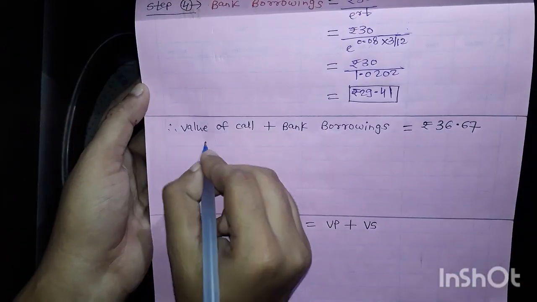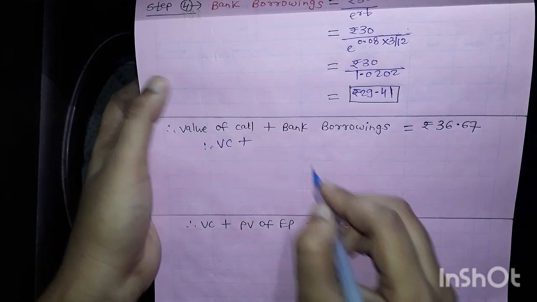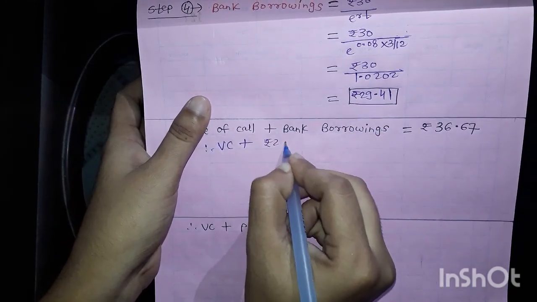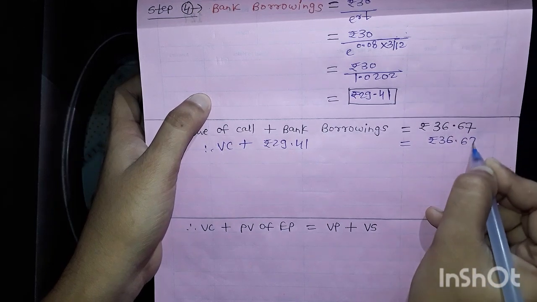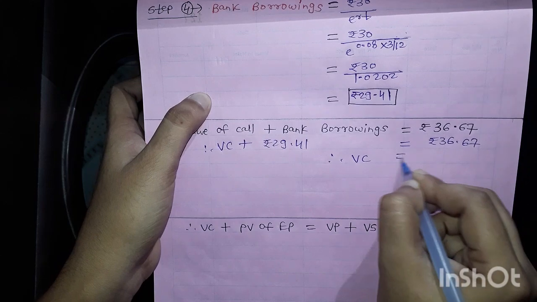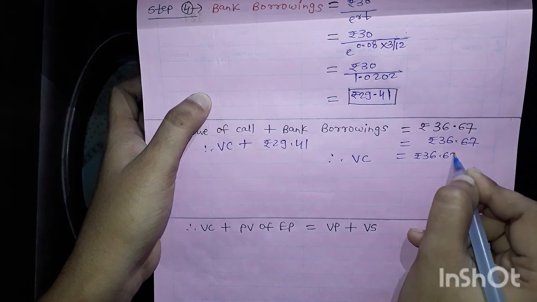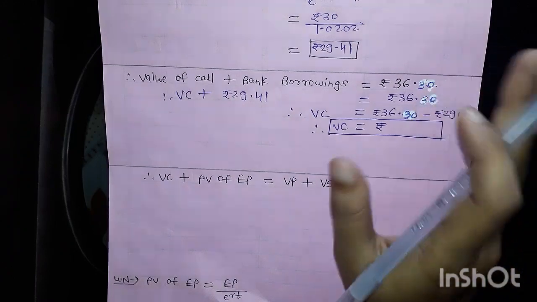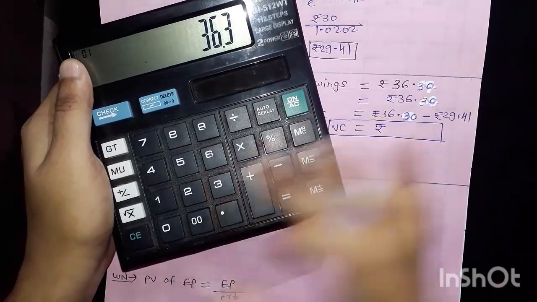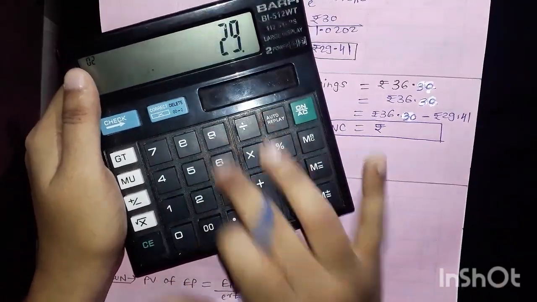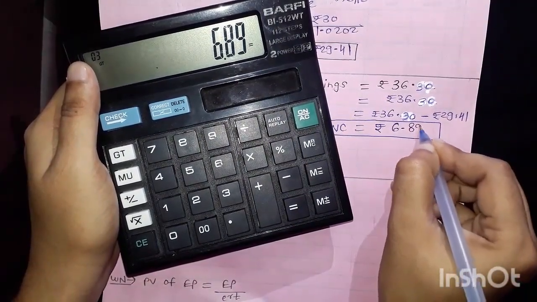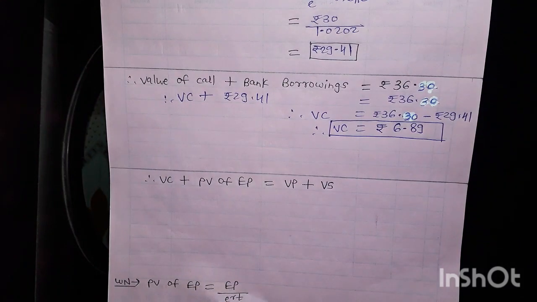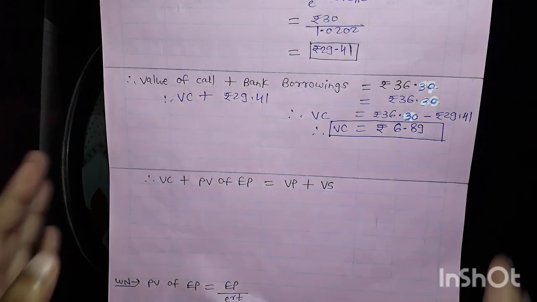Now it's very easy to calculate the value of a call option. Here bank borrowing I got rupees 29.41, and here this is 36.30. Earlier I wrote 36.67 by mistake, I don't know from where I wrote that. So the final answer is 6.89, I got 6.89 as the value of a call option.